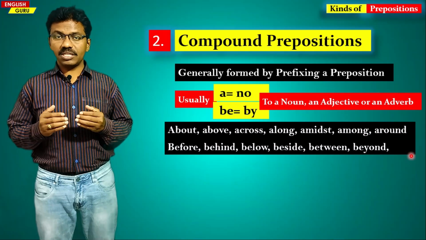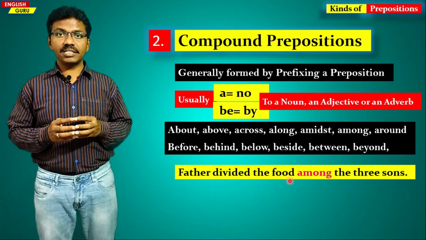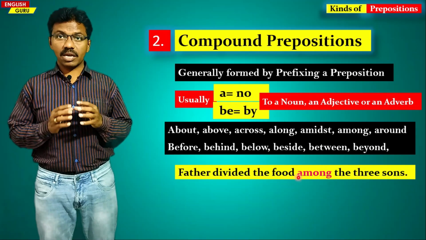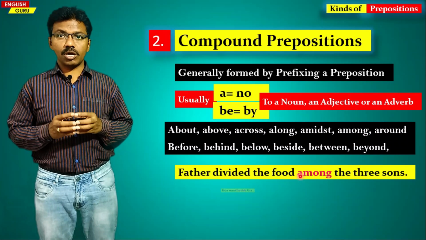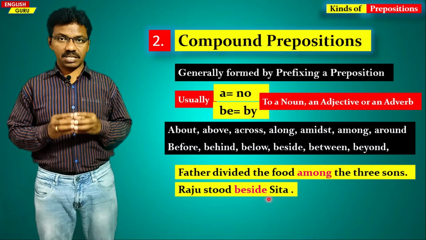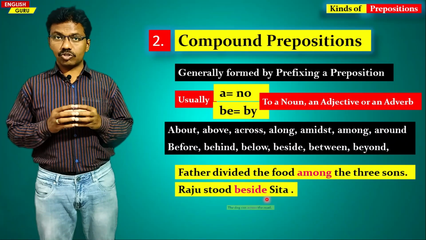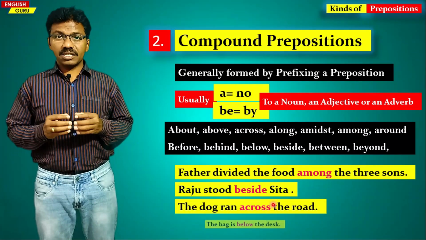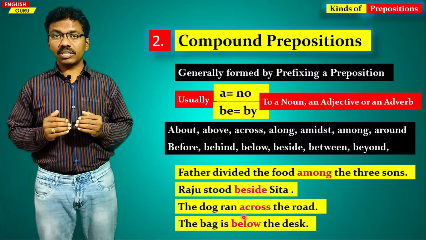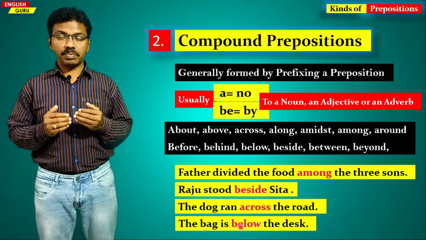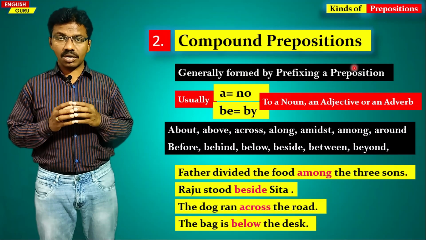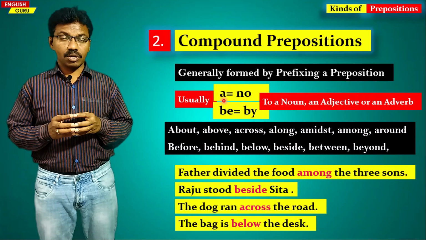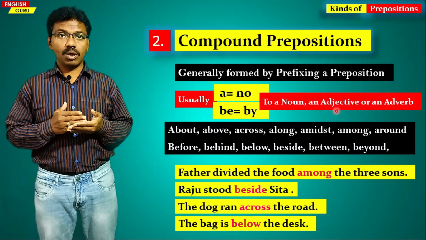For example, if you see them in a sentence, father divided the food among the three sons. Among is a compound preposition. And the next one, Raju stood beside Sita. Beside, a preposition. Next, the dog ran across the road. Across, a compound preposition. The next sentence, the bag is below the desk. Below, a compound preposition. So compound prepositions are normally formed by prefixing a preposition or by prefixing a noun, adjective or an adverb.